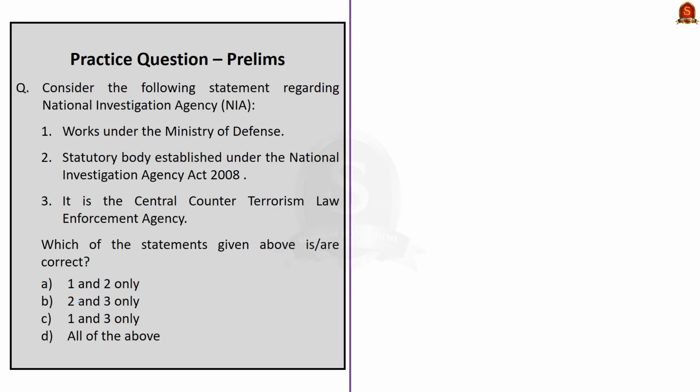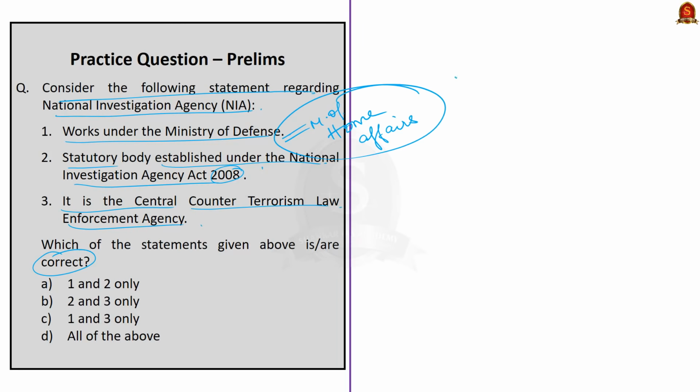Look at the last prelims question. Consider the following statements regarding the National Investigation Agency. The first: it works under the Ministry of Defense. The second: it is a statutory body established under the National Investigation Agency Act of 2008. And the third statement: it is the Central Counter-Terrorism Law Enforcement Agency. Which of the statements given above are correct? See here, statement 1 is incorrect because NIA works under the Ministry of Home Affairs. It is not under the Ministry of Defense.